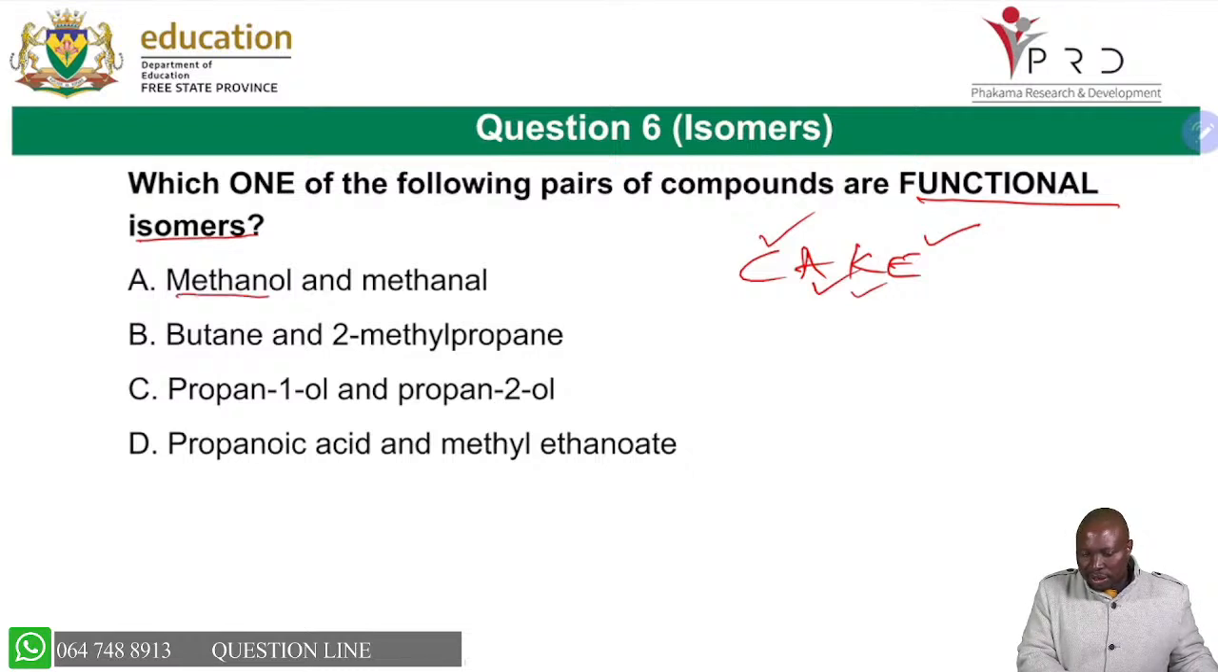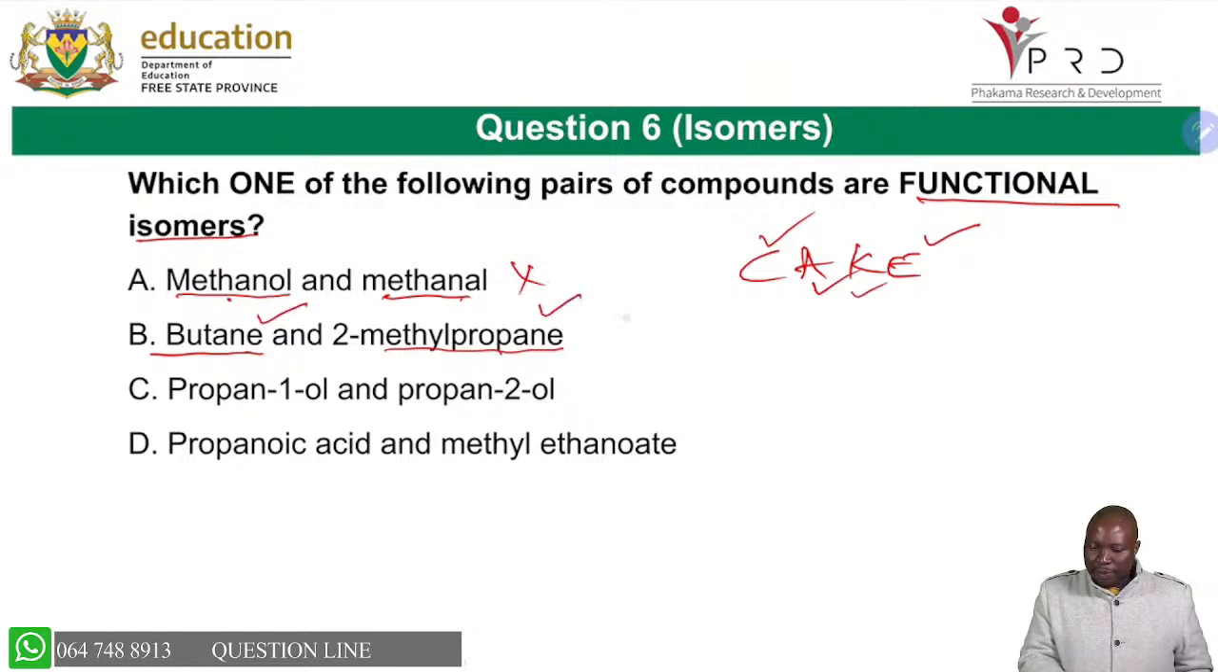So you can see this is an alcohol. We don't have an alcohol in functional isomers. We have an aldehyde, but not an alcohol. So this makes this wrong. We have a butane. It's an alkane. We don't have alkanes.